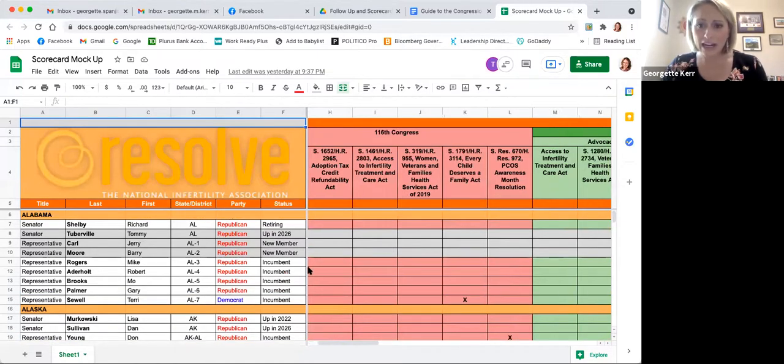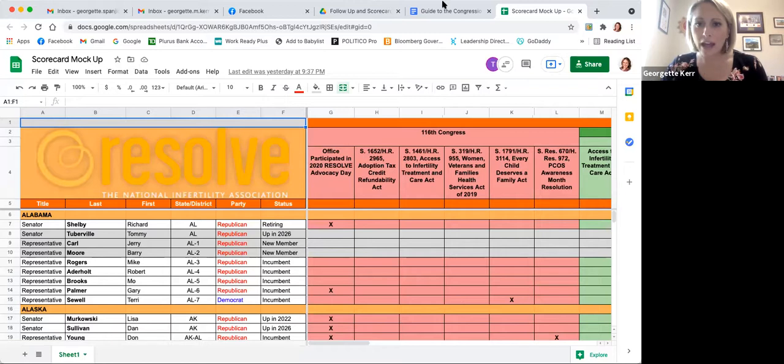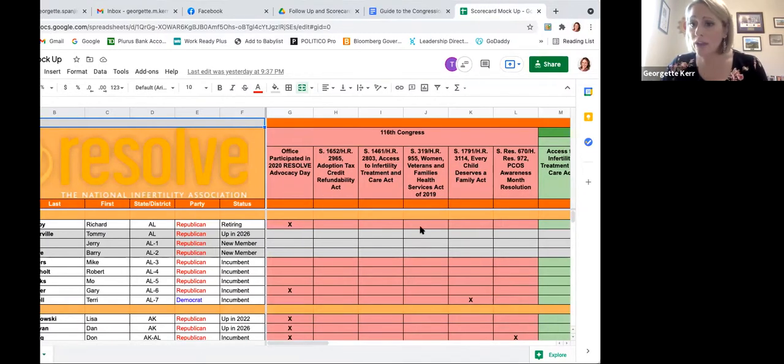Moving over to the right here, we have a 116th Congress session. This is the Congress that met for the 2 years before this most recent Congress, the 117th Congress, started in January. So you will have data populated here for members that have a record on issues that we've lobbied on.